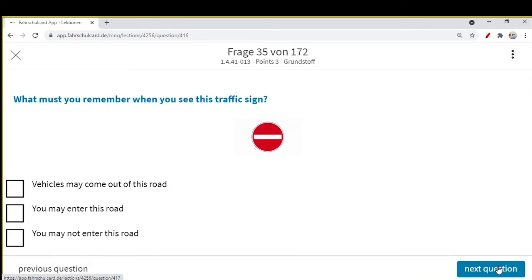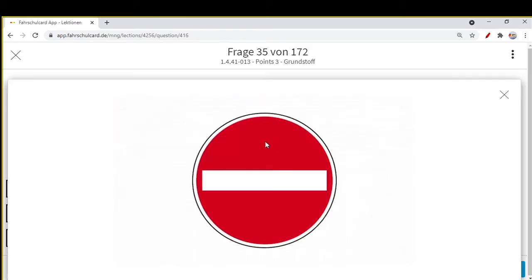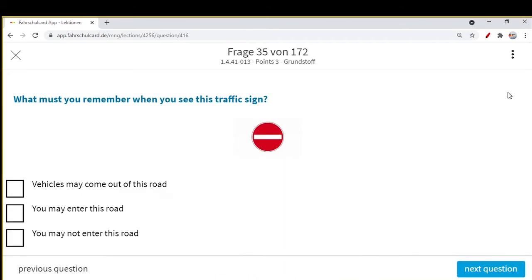Next question, what must you remember when you see this traffic sign? This traffic sign is very important. It means you are not allowed. Whenever you see this sign, you are not allowed to enter this road. If you are coming from one direction and you see this traffic sign, you are not allowed to enter. Maybe some other traffic is coming out. Coming out is possible, but entering into this road is never possible.